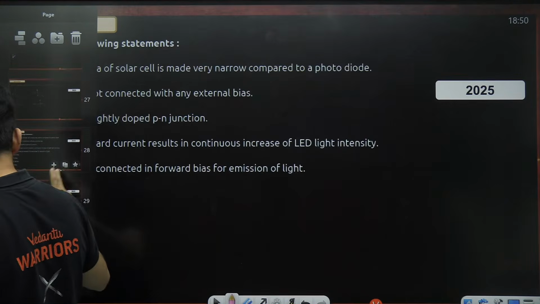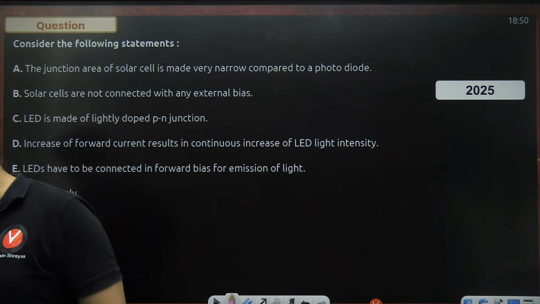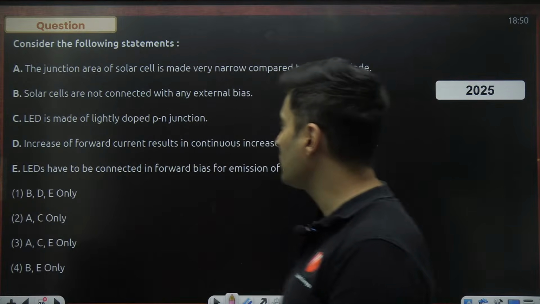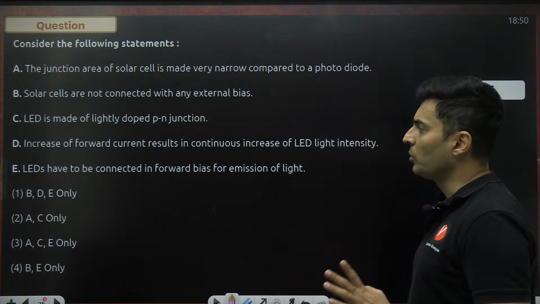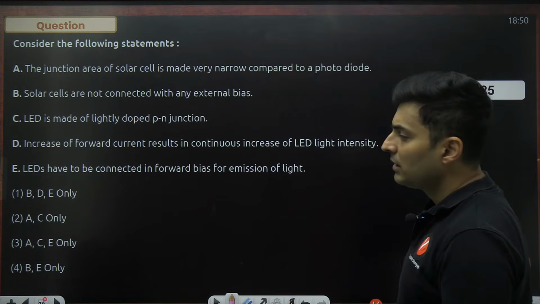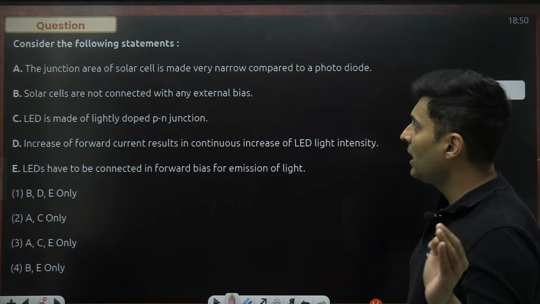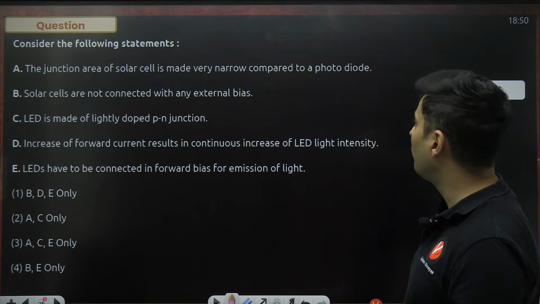Next question on your screen, and here it is, guys. Come on, I want everybody to spam the answers in the chat box. Consider the following statements. Which of them do you think is true? Okay, let's see. The junction area of solar cell is made very narrow compared to photodiode.